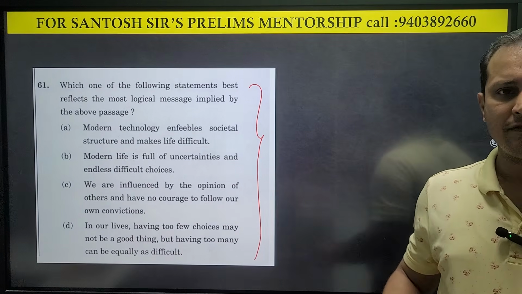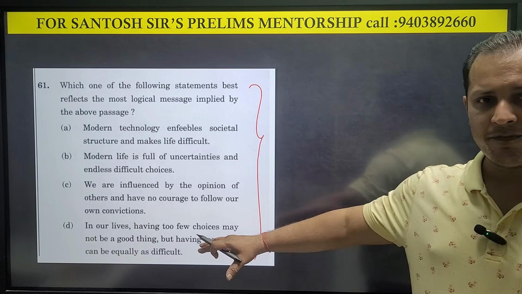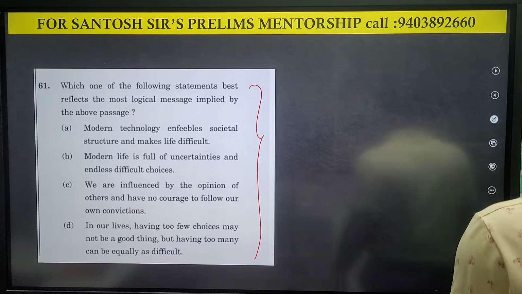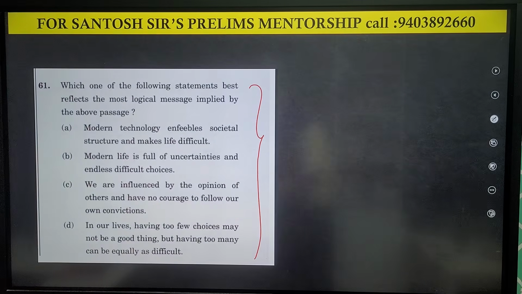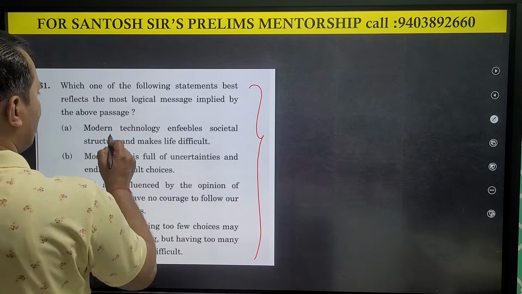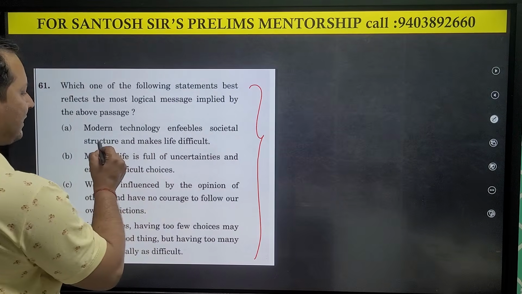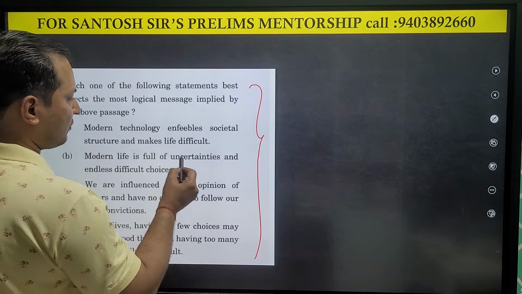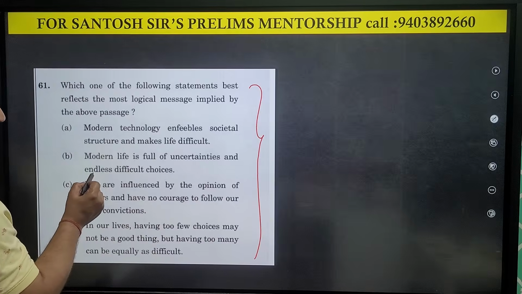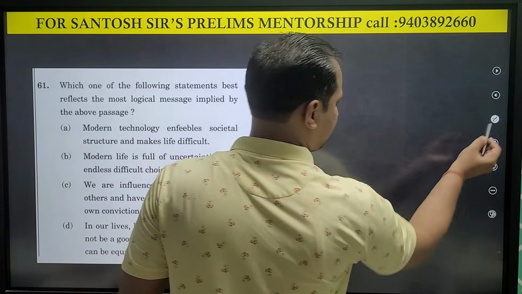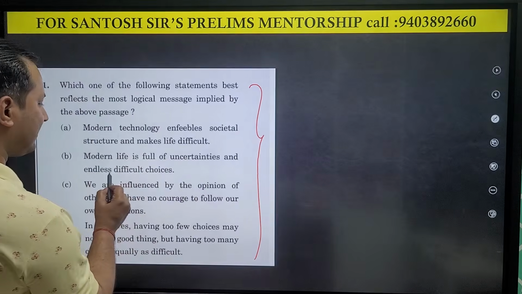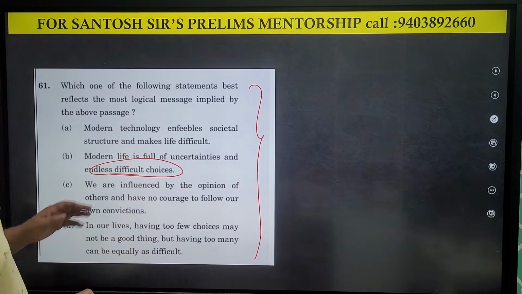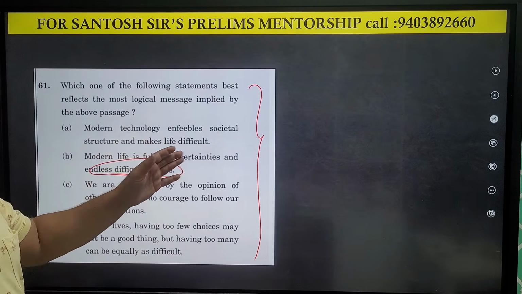Just the opposite. Can you just read? I am giving you 2 minutes. Which one is just the opposite of the passage? The first option says modern technology enfeebles societal structure and makes life difficult. The second option says modern society is full of uncertainties and endless difficult choices. Endless difficult choices. But what is the passage talking about?